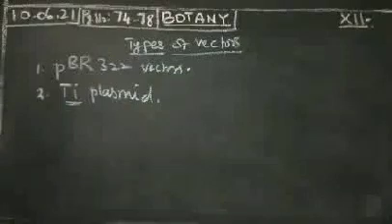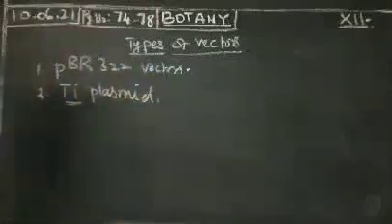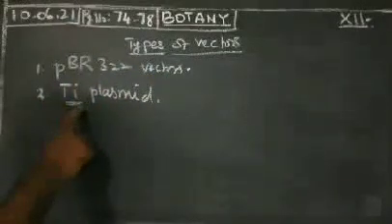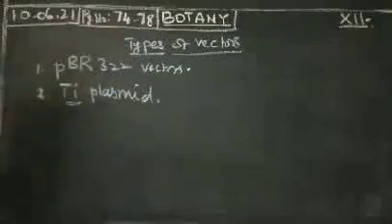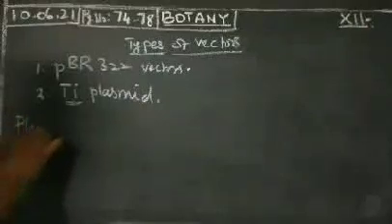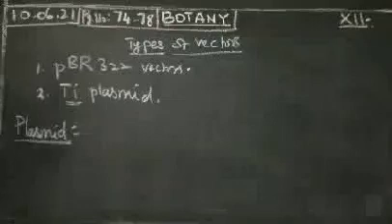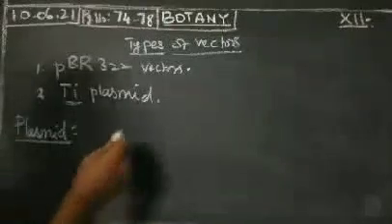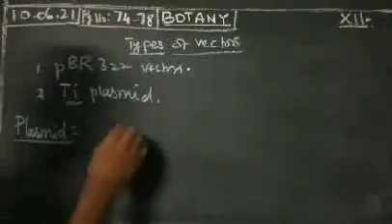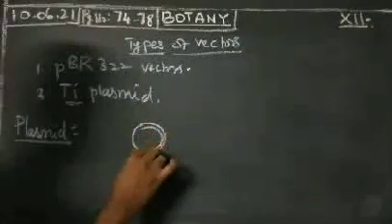First one, the pBR322 vector. That is called plasmid Bolivar Rodriguez 322. Then what do you mean by the Ti plasmid? Tumor inducing plasmid. We will discuss about this one. First of all, what do you mean by plasmid? Plasmids are nothing but circular, double-stranded, double helix,